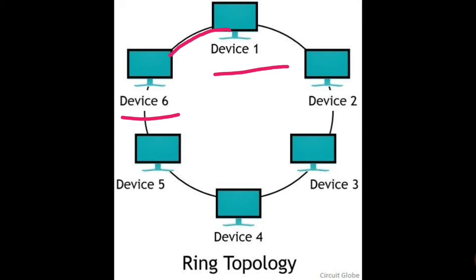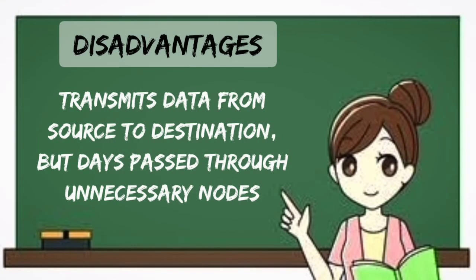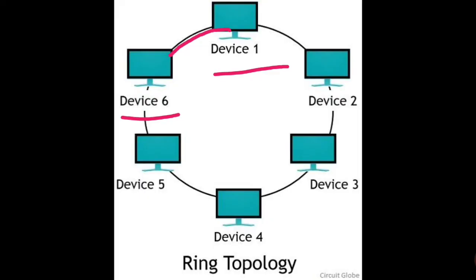So I hope you have understood the advantages. Now we'll go for some of the disadvantages that the ring topology has. The first disadvantage is that it sends data from source to destination through unnecessary nodes. That means what? Like I have already mentioned, since it's a ring, what happens?